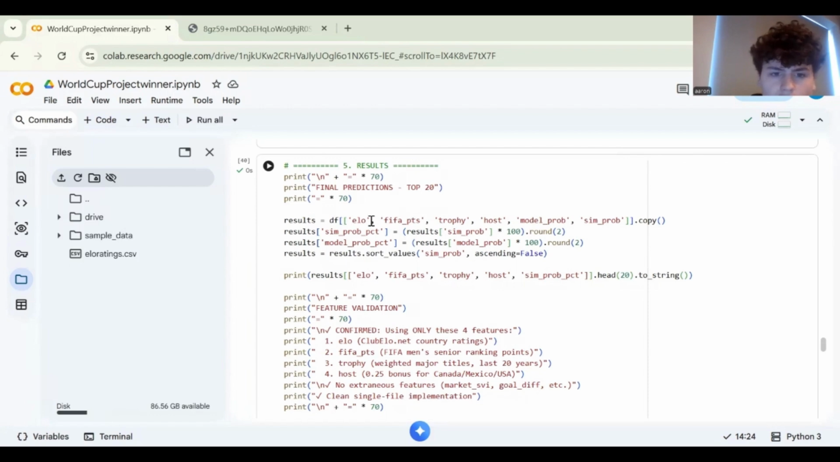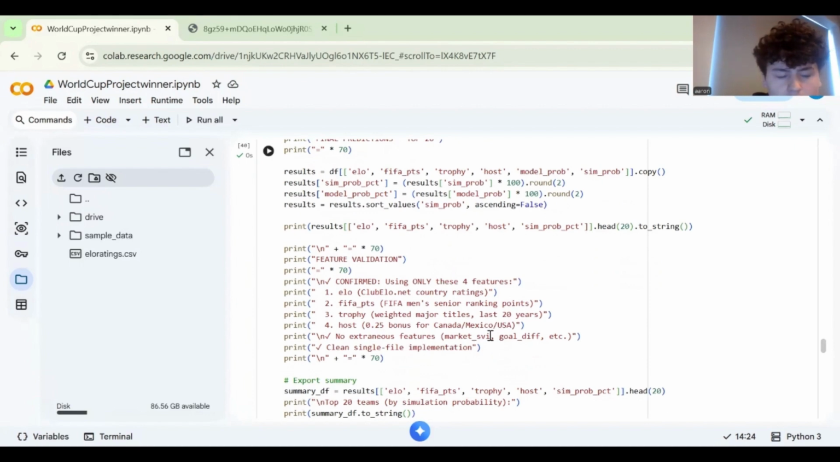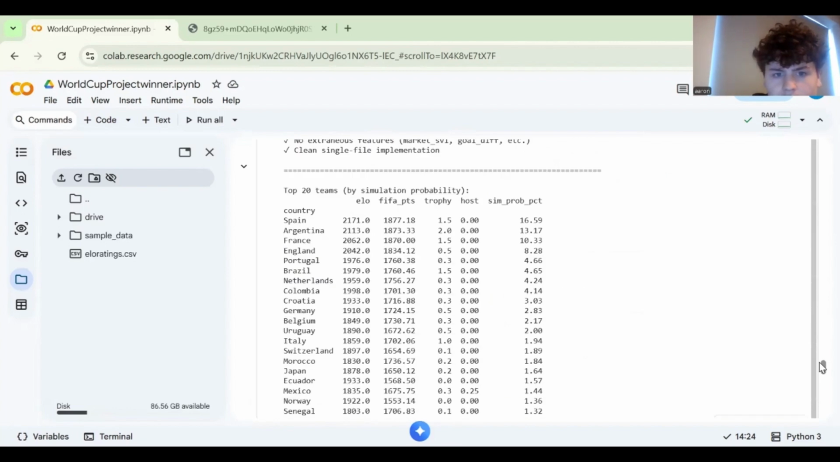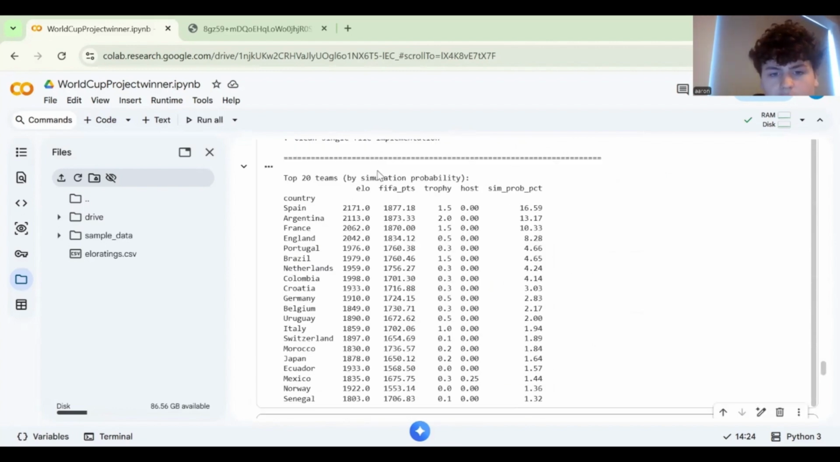So first of all, our code will grab the four main features, which are the ELO rating, the team's FIFA points, their trophy count, as well as the host bonus. Also, it'll grab the probability of them winning from the data. Then it will convert the raw probability into a percentage chance of winning, which then it'll sort from highest probability to lowest probability in the table, which will show now. So there we have the top 20 teams by simulation probability. We have Spain number one. They have a 16.59 percent chance of winning. Their ELO is 2,171, and they have 1,877 FIFA points.